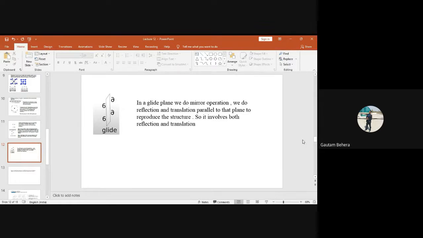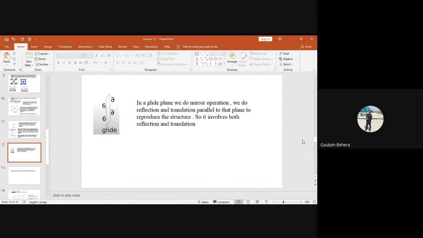Two types of symmetries will be there. One is translational symmetry, where we go from one lattice point to another lattice point and reproduce the same structure. And we can have rotational symmetry, reflection symmetry, a combination of rotation and reflection, and also rotation and translation. So these are the symmetries we have.